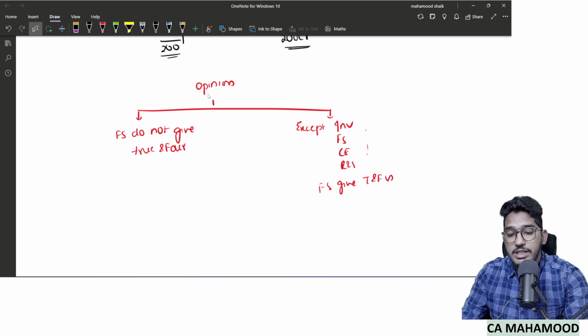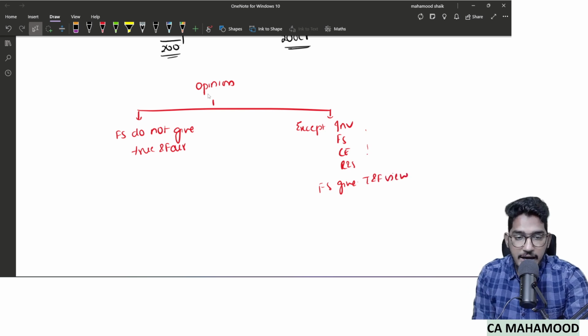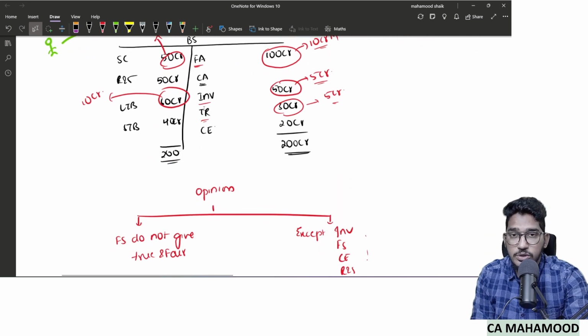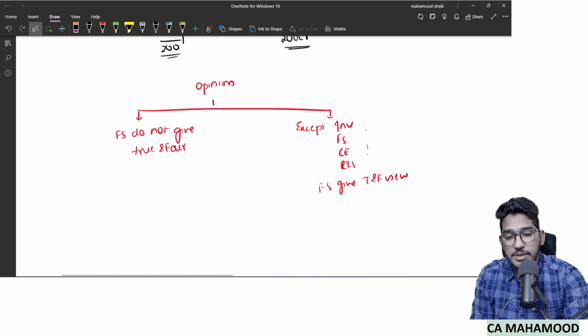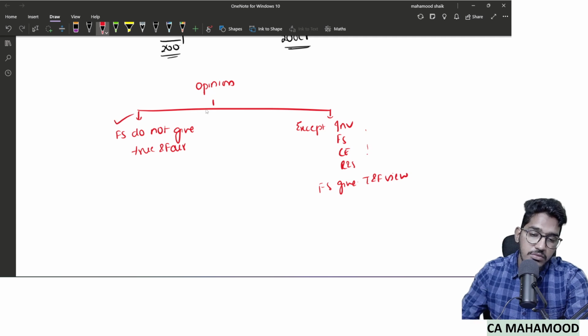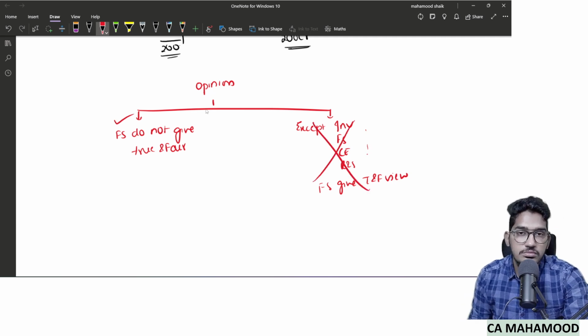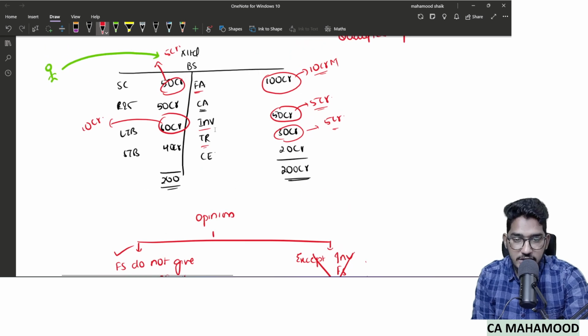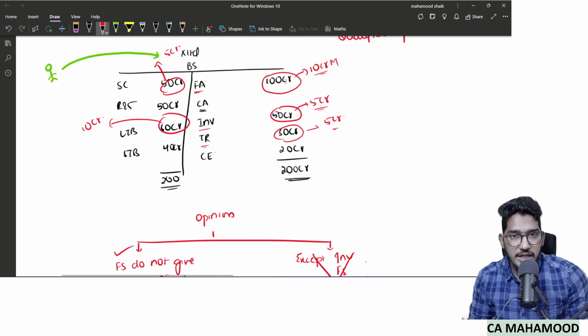So if I give you these two options now, and these are your observations by doing the audit, now which option will you choose from? Will you choose from option 1 or option 2? I will go here with option 1. I will not do here option 2. Why? Because a misstatement is not just there in one item, the misstatement is spread across so many items.